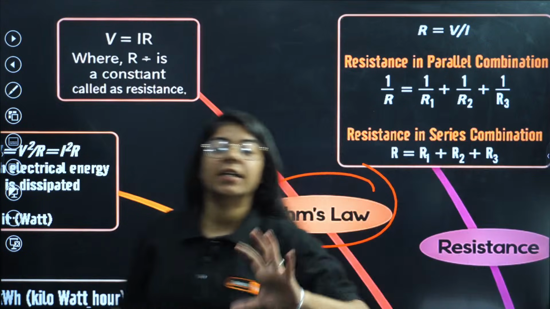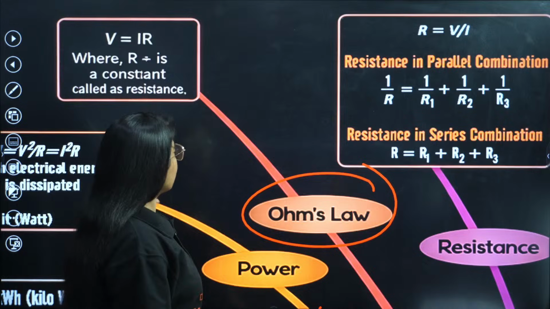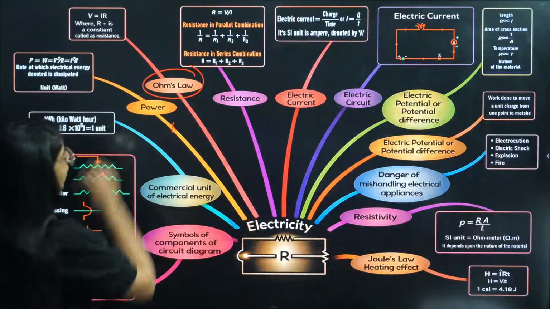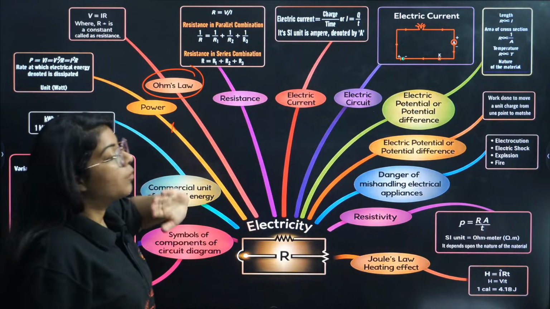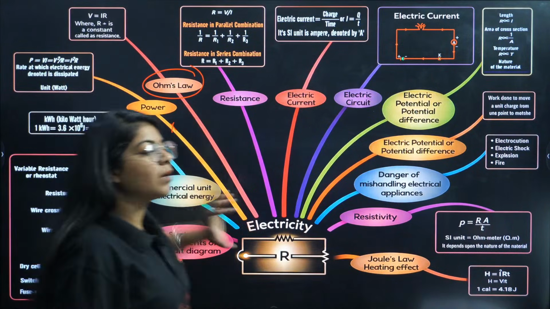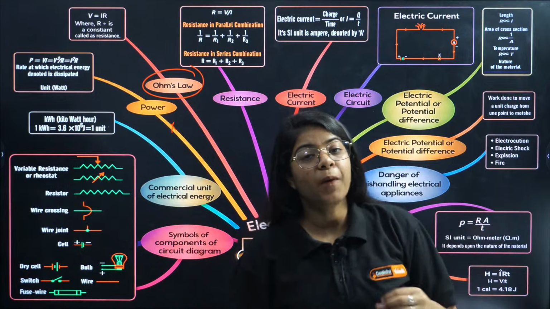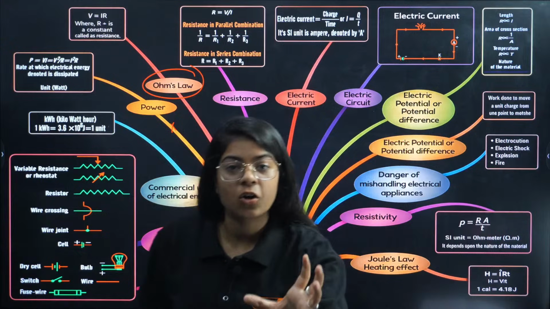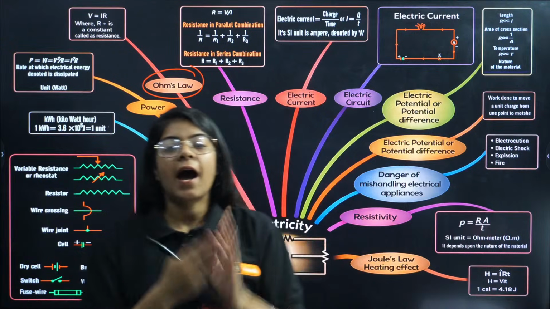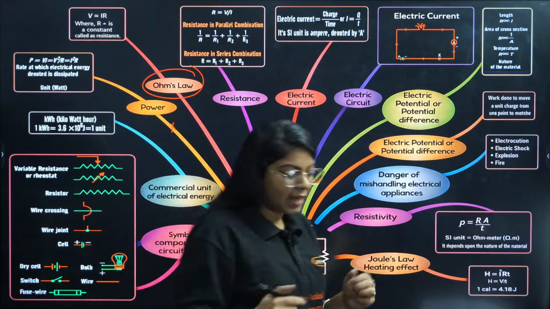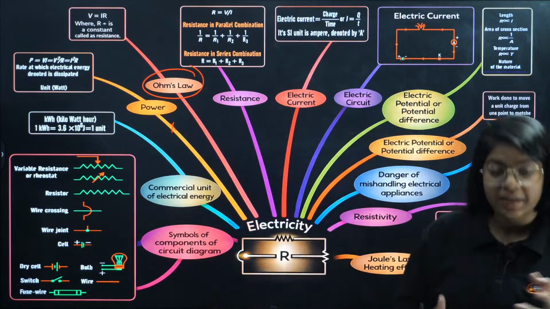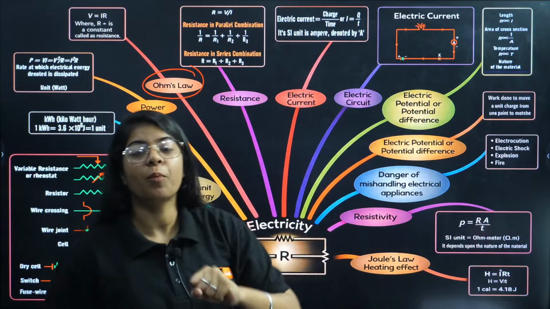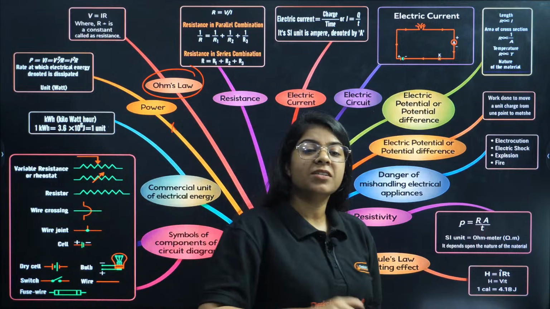So we started with Ohm's law. Done with Ohm's law, we can then move on to what Ohm's law described to us, that V is directly proportional to I, but when we take out the proportionality constant, we put a constant that is R. R is resistance, correct? Due to this R, we have a property of the material that is resistivity.